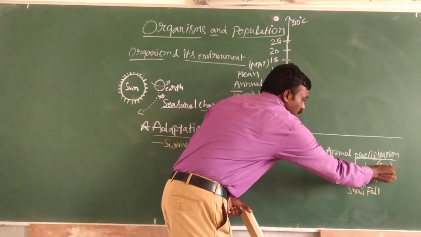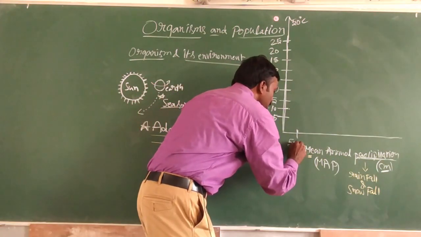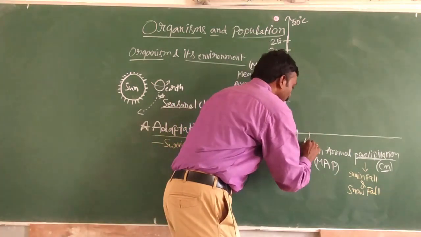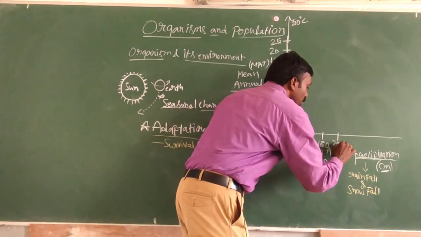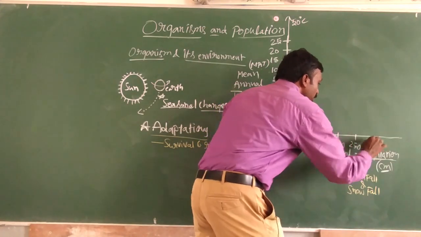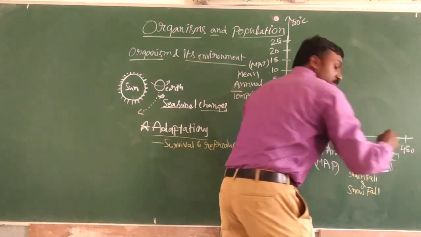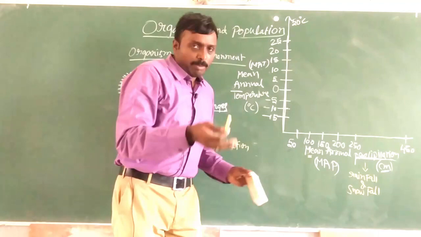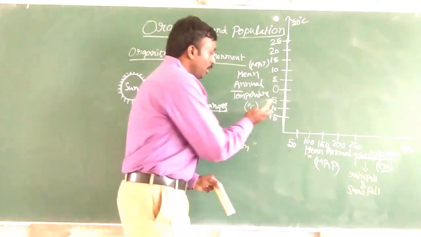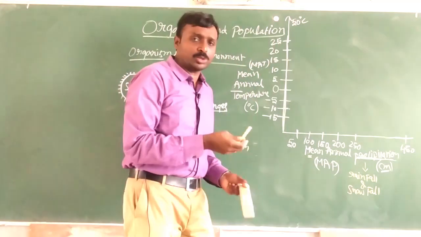Okay, so now coming to this axis, precipitation. We need to measure them in centimeters. So I am starting with 50 centimeters. Okay, 100, 150, 200, 250, and it goes on up to 450 like this. Now if we observe different biomes and their average temperatures and average rainfall or snowfall.